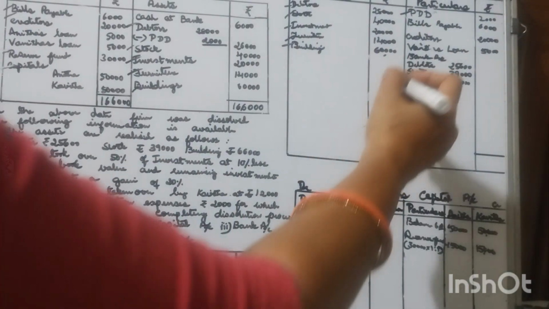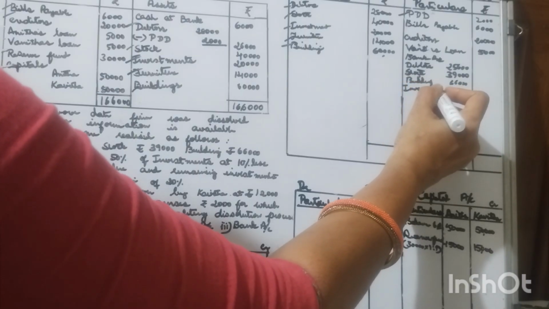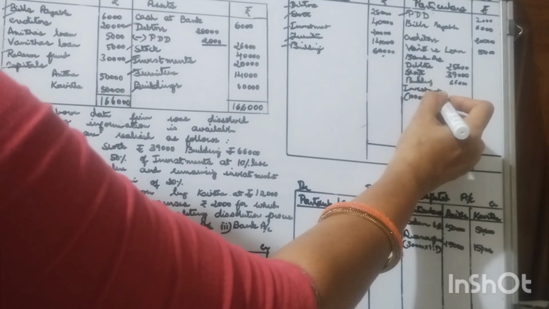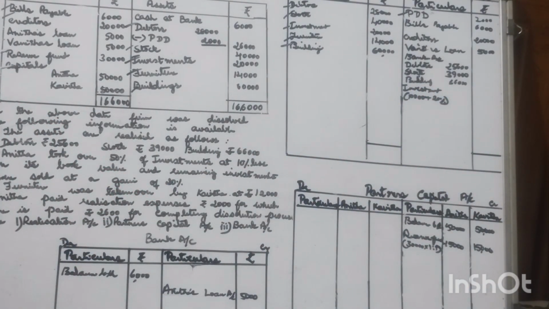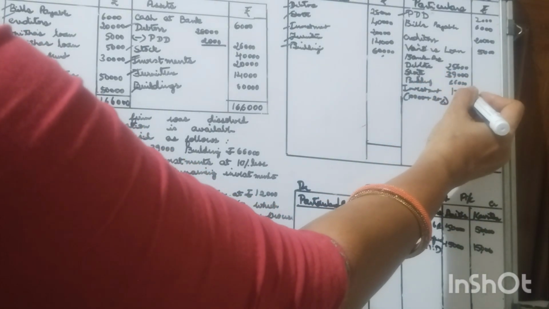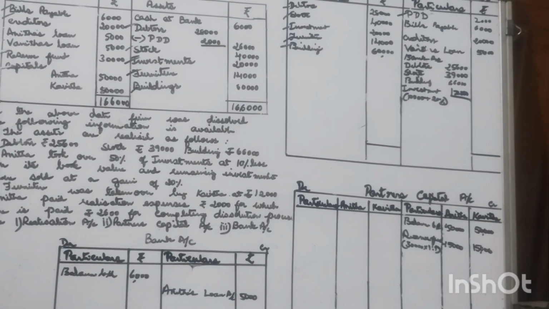So 10,000 plus 20% gain, that is 12,000. So these are the assets that have been realized.